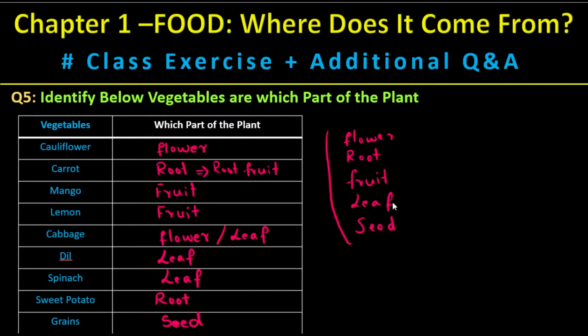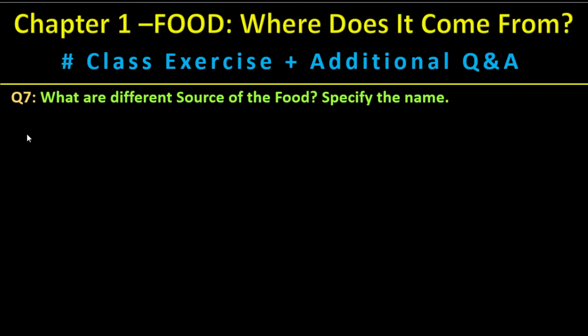We eat all these parts from the plant. Okay, this is the answer. You should be knowing it. Let us go to the next question. And so this is the question number 7. Previously the question number 6 is completed, and this is part of the additional question and answer.